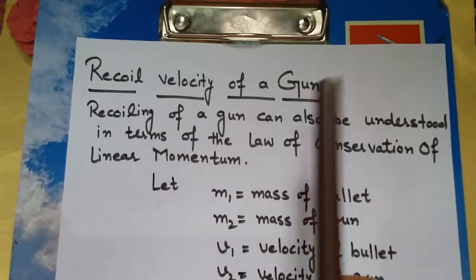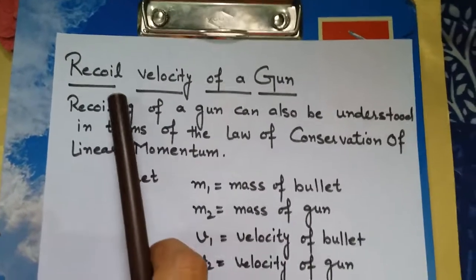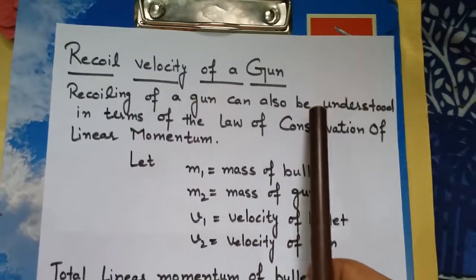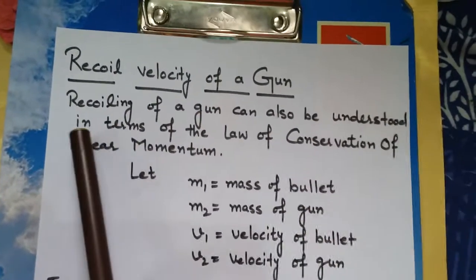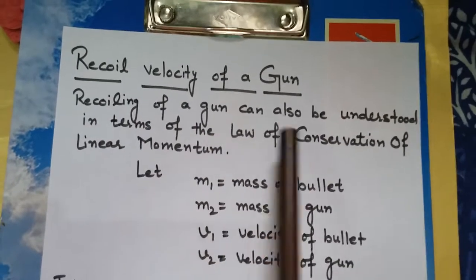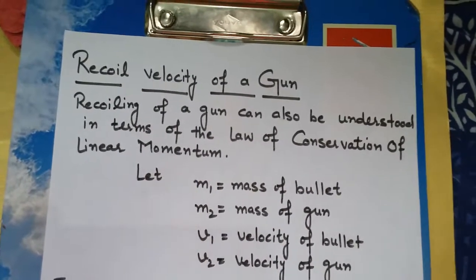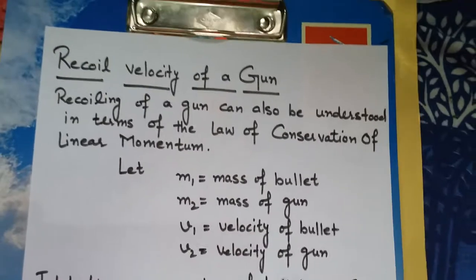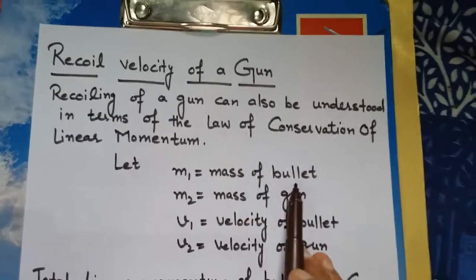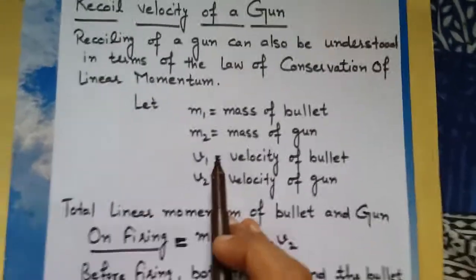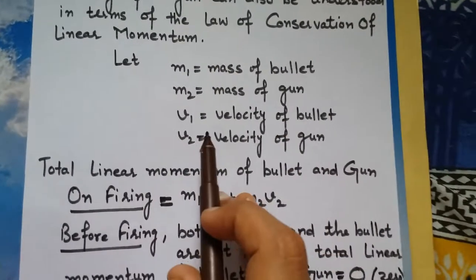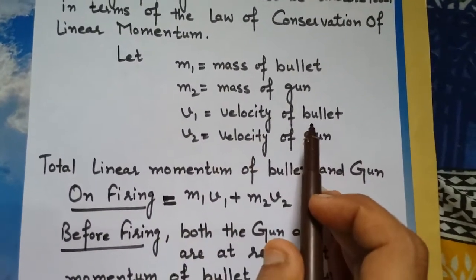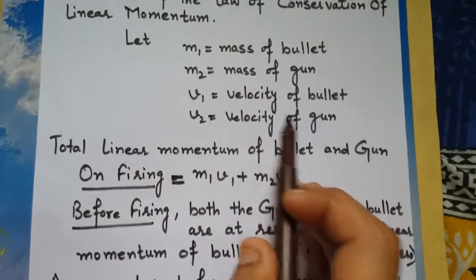Recoiling velocity of gun. Class, recoiling velocity of gun, which I told you earlier, can be understood in terms of the law of conservation of linear momentum as well. For that, let us consider m1, the mass of the bullet, m2, the mass of the gun, v1, the velocity of the bullet, and v2, the velocity of the gun.